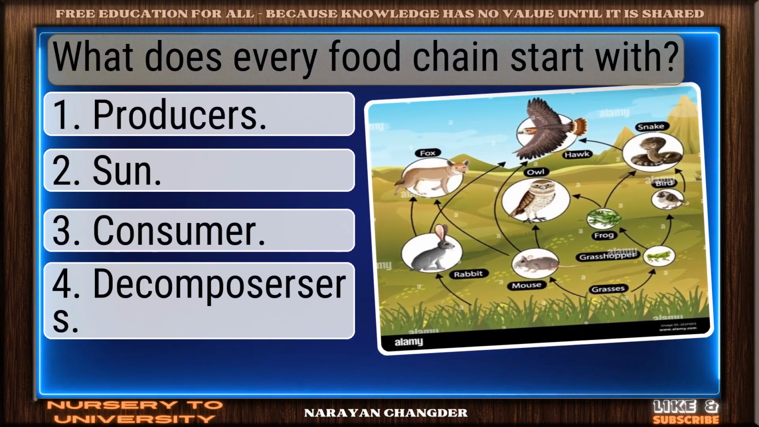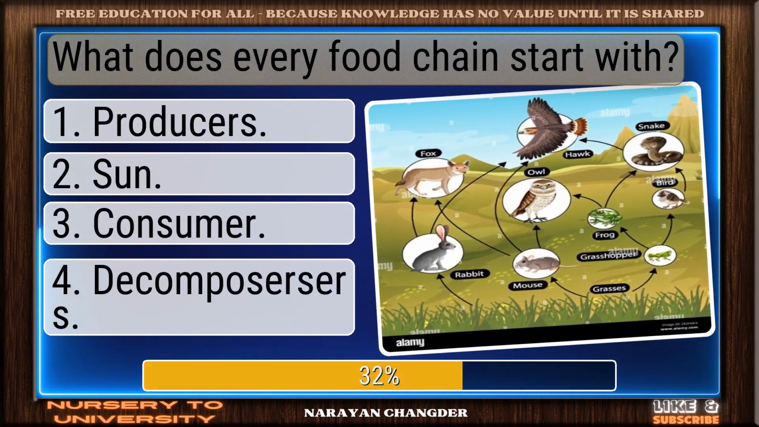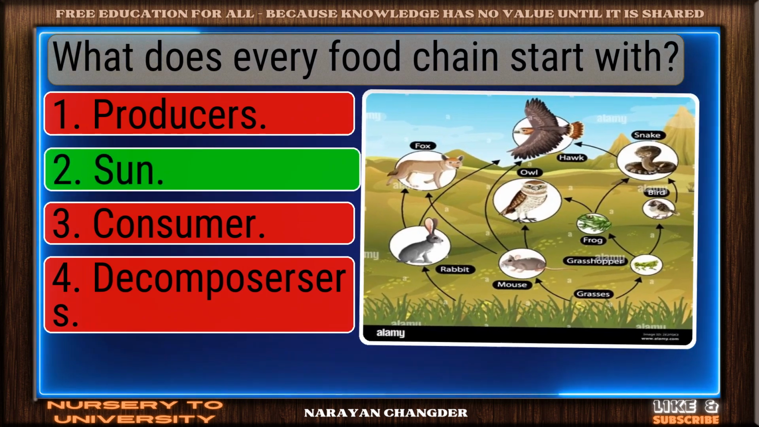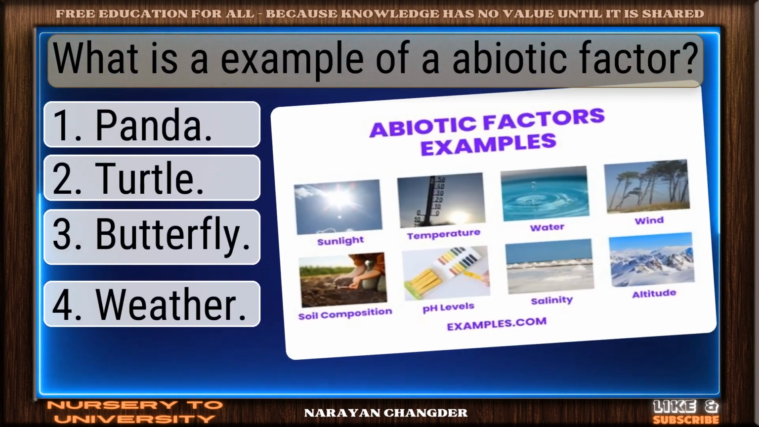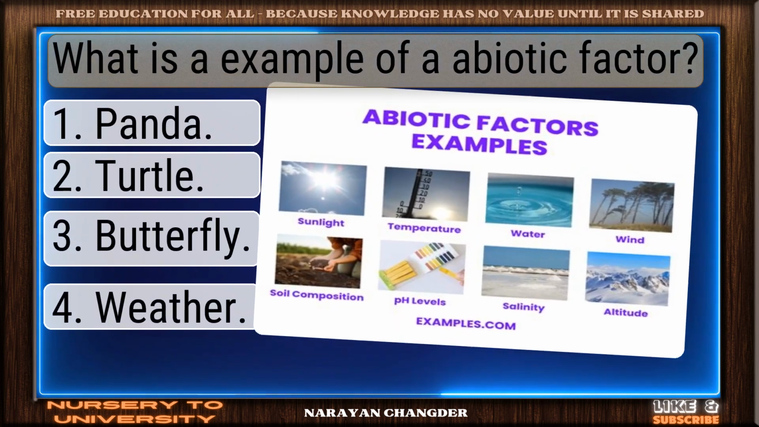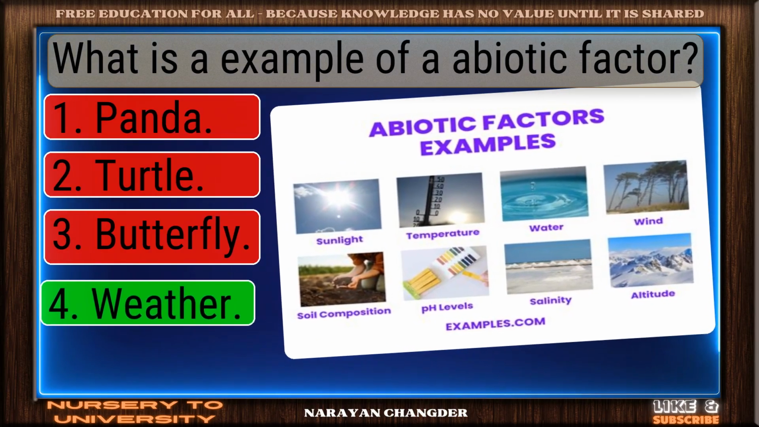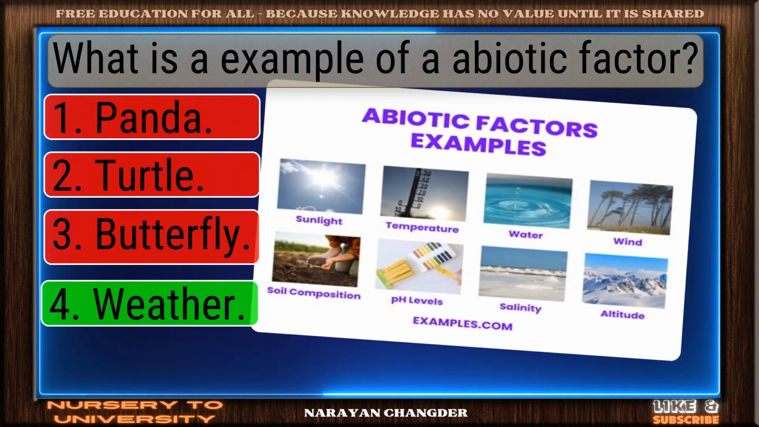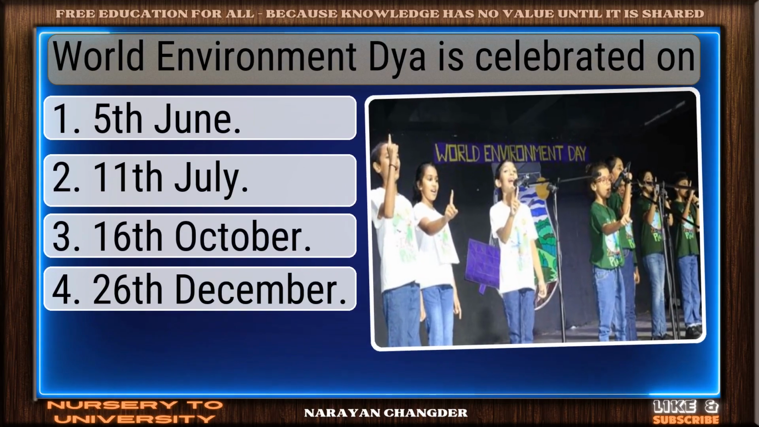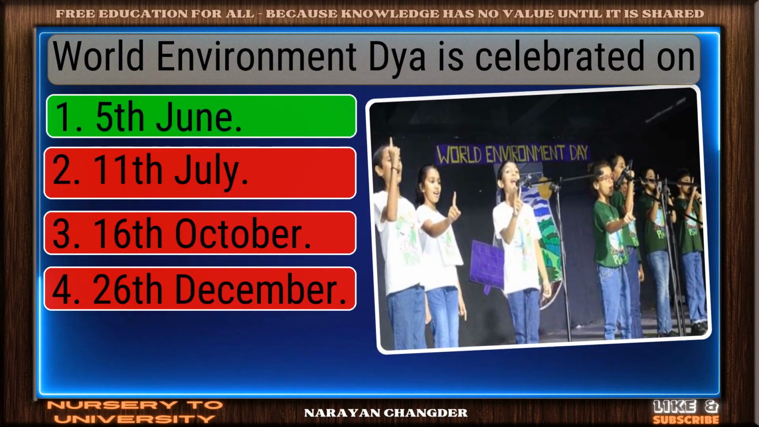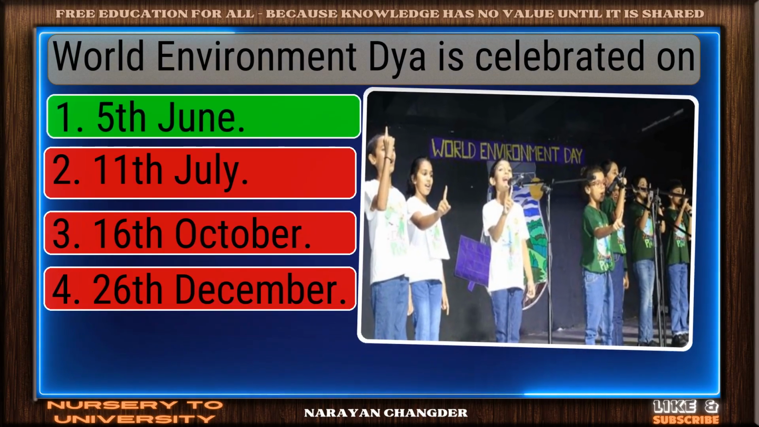What does every food chain start with? Nice work. Sun fits perfectly. What is an example of a biotic factor? Right choice. Weather is best. World Environment Day is celebrated on. You're right. 5th June is correct.